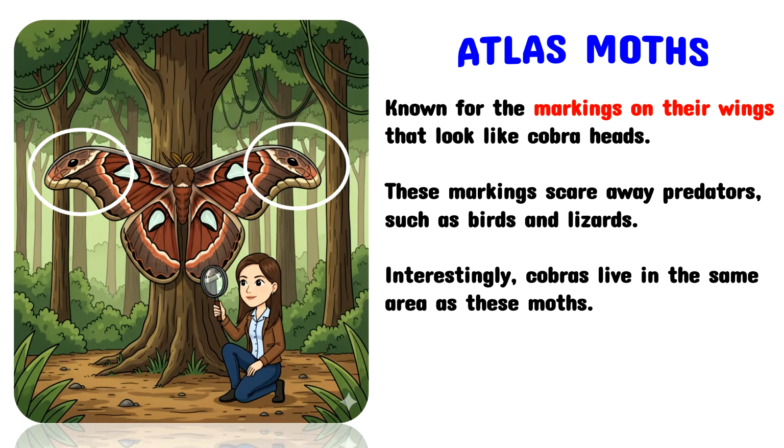Atlas moths are known for the markings on their wings that look like cobra heads. These markings scare away predators such as birds and lizards. Interestingly, cobras live in the same area as these moths.